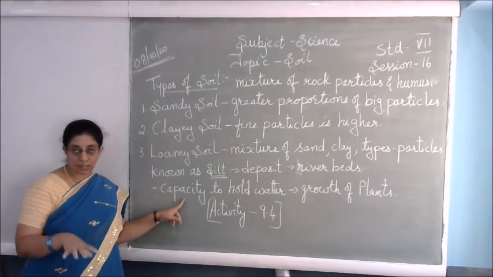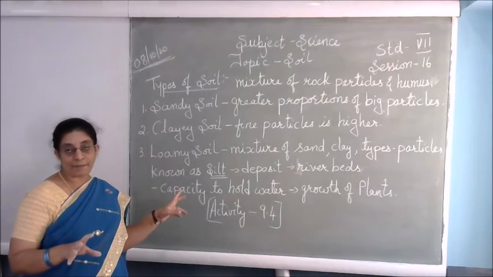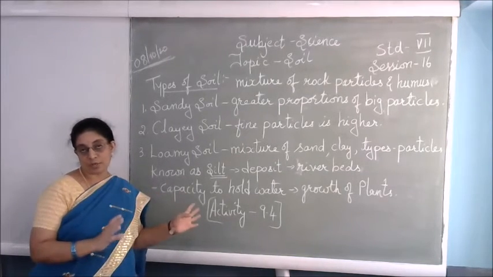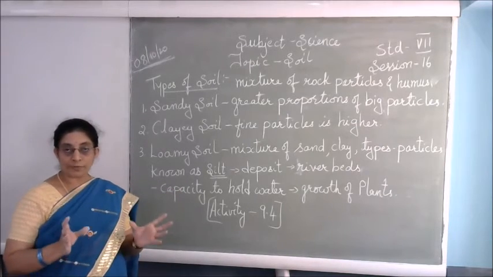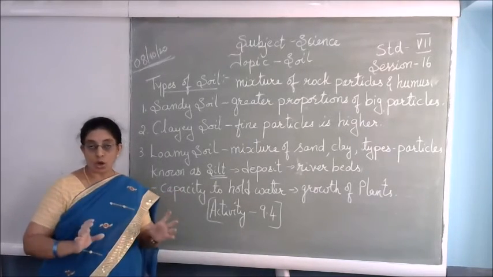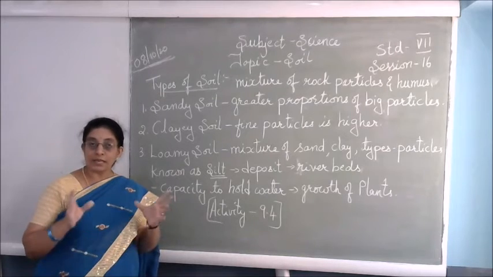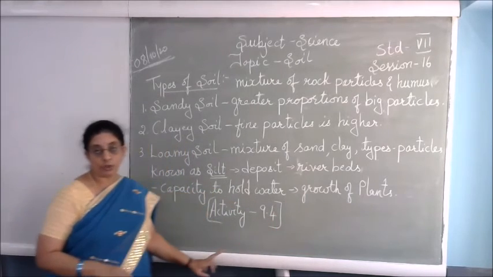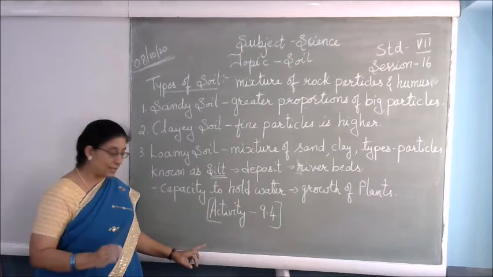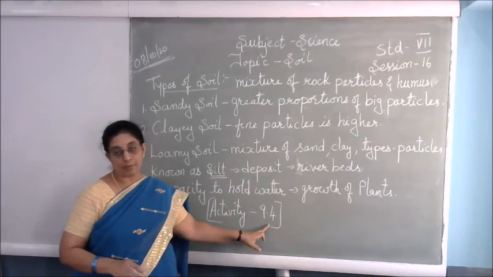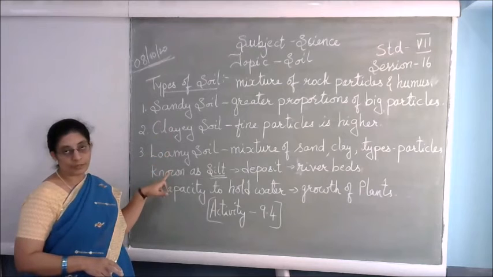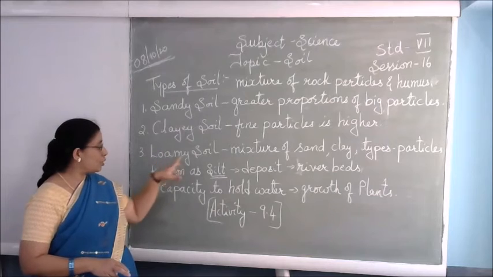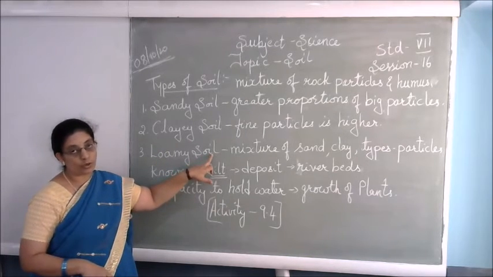This loamy soil has more capacity for holding water. It is very good for the growth of crops because it can hold the water for a longer period of time, and it can hold more quantity of water. This is very helpful for the growth of plants. To know about all this in detail, you can refer to activity 9.4. So these are the types of soil: sandy soil, clayey soil and loamy soil, which is the best soil for the growth of plants.